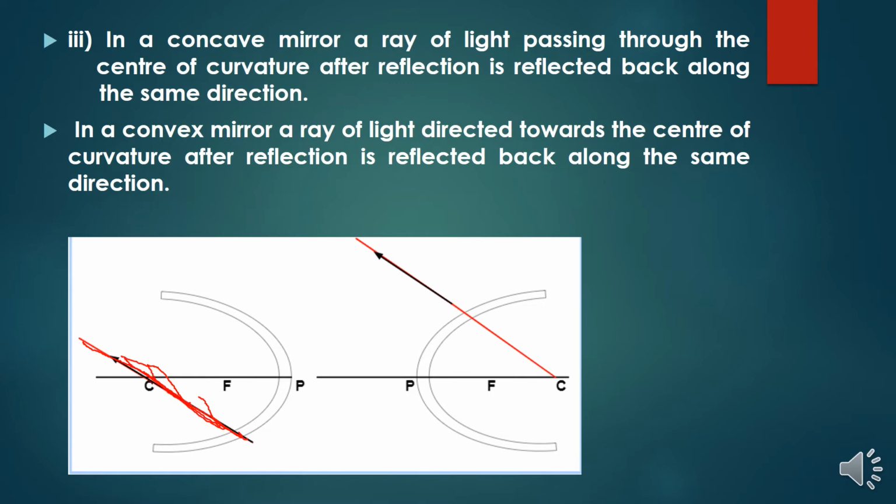Okay, and in the convex mirror also it is the same: the ray coming toward the center of curvature, and the reflected ray also passes again in the same direction. So this is the third point. That means in a concave mirror, a ray of light passing through the center of curvature after reflection is reflected back along the same direction. In a convex mirror, a ray of light directed towards the center of curvature after reflection is reflected back along the same direction.